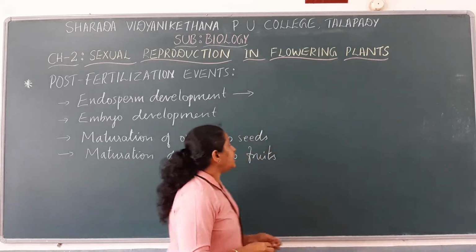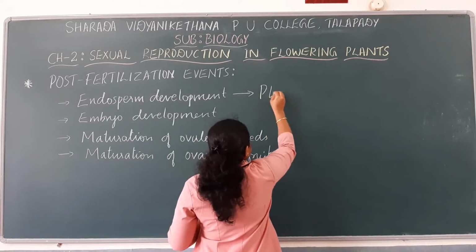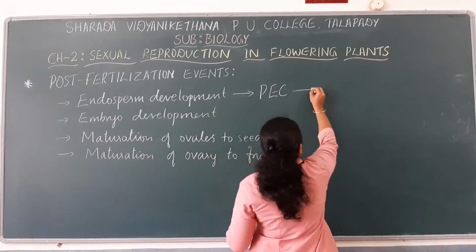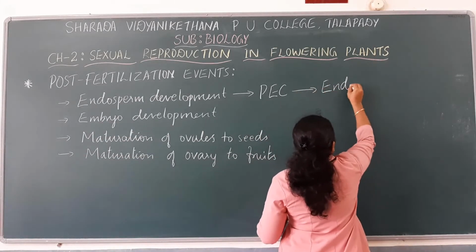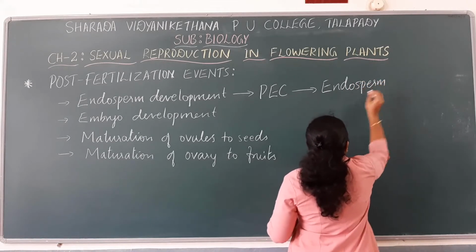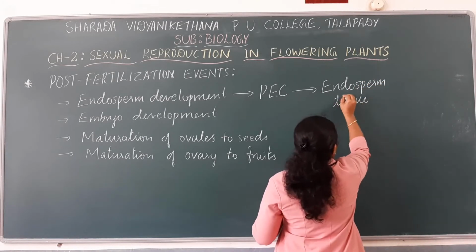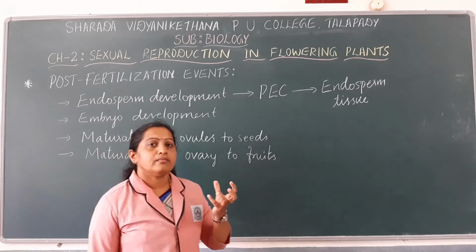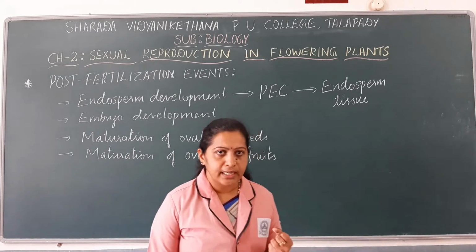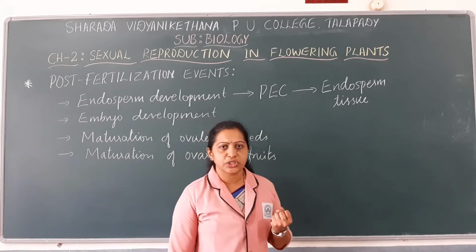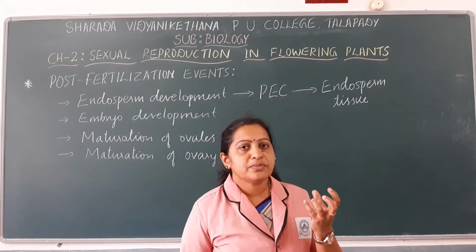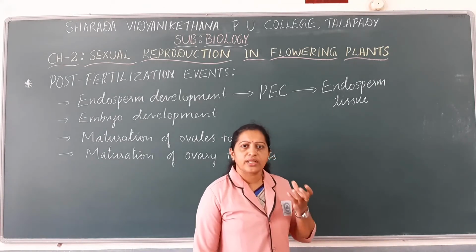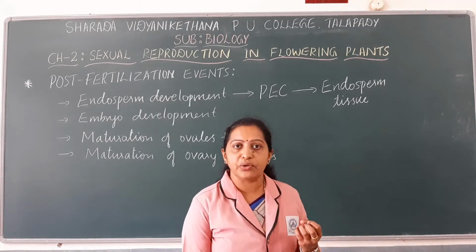The cells of this endosperm tissue accumulate reserve food material and have lots of nutrition in them. They are usually filled with reserve food material, or they are highly nutritive.